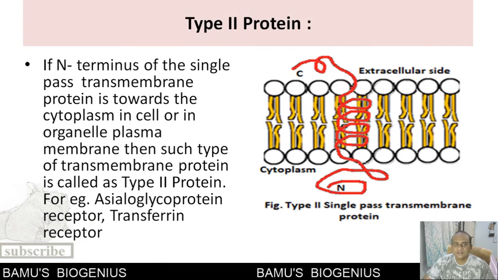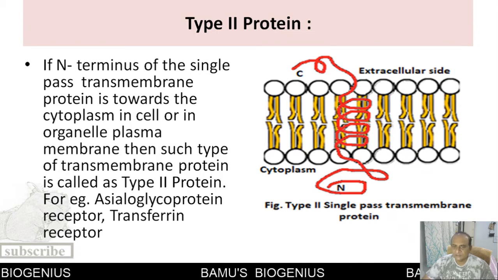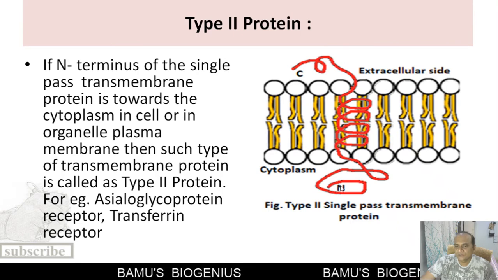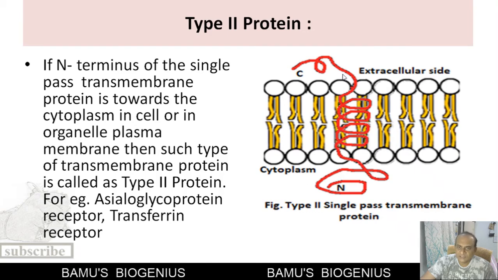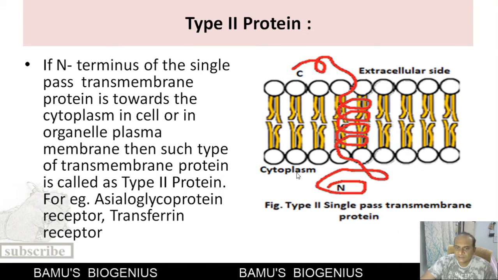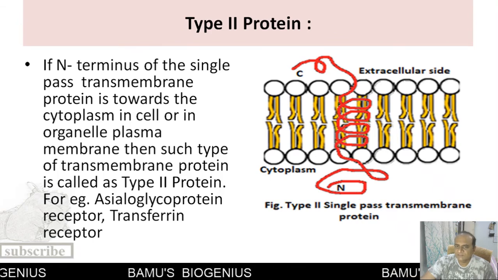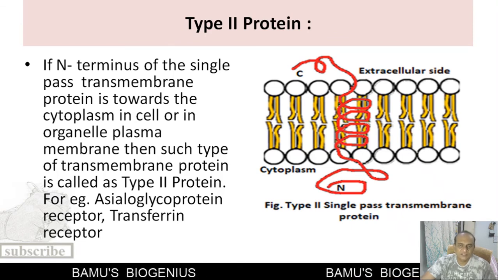A type 2 protein is one where the N terminus of this single-pass protein is present towards the cytoplasm. You can see here the N terminus of this transmembrane protein is on the cytoplasmic side. So this is known as a type 2 protein. Examples are the asialoglycoprotein receptor or the transferrin receptor. So these are two types of integral membrane protein.